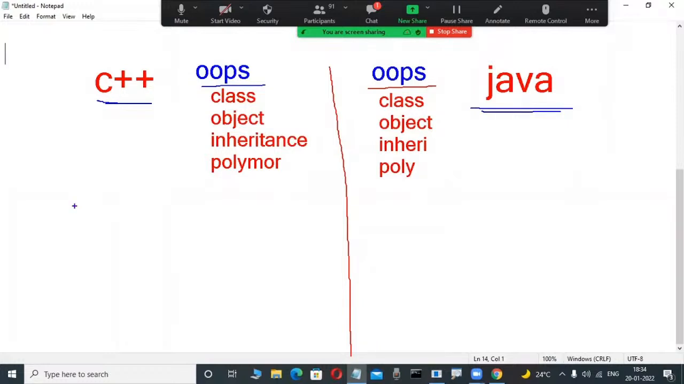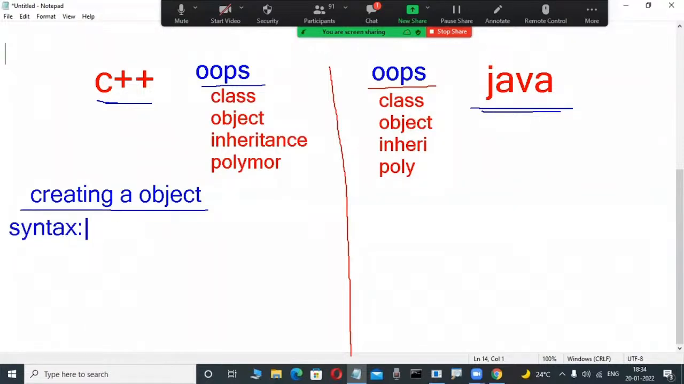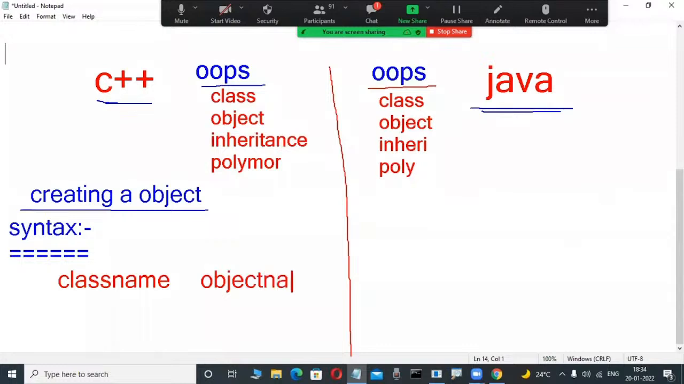Anybody guess? Suppose in C++ I want to create an object from the class, what is the syntax? Anybody technical having an idea? So many persons have an idea. What is the syntax in C++? Class name, space, object name. This is the syntax to create an object from the class in C++.